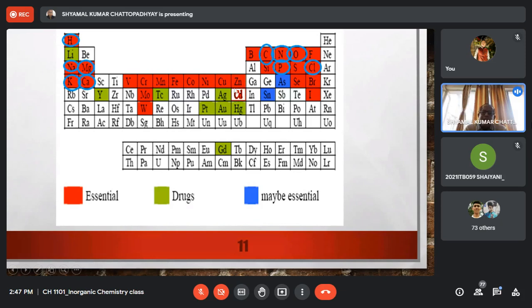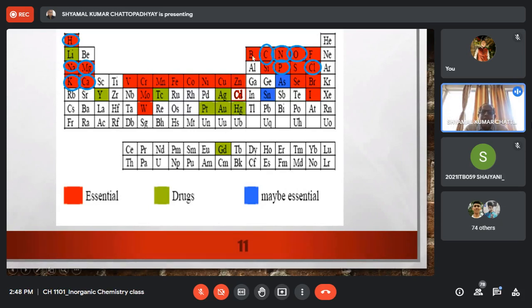Cadmium is neither essential nor medicinally very useful, but some mercury compounds have medicinal application. The classical mercury compound, which all of you have probably used at some time, is mercurochrome, which is used for external treatment of cuts and wounds, etc.